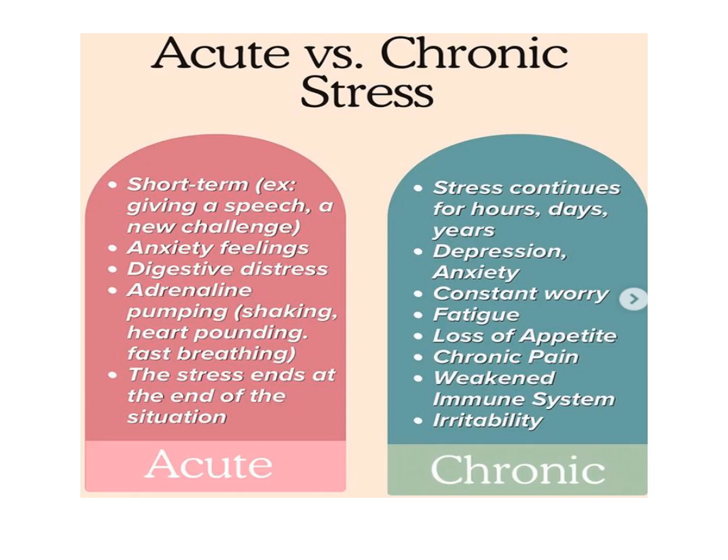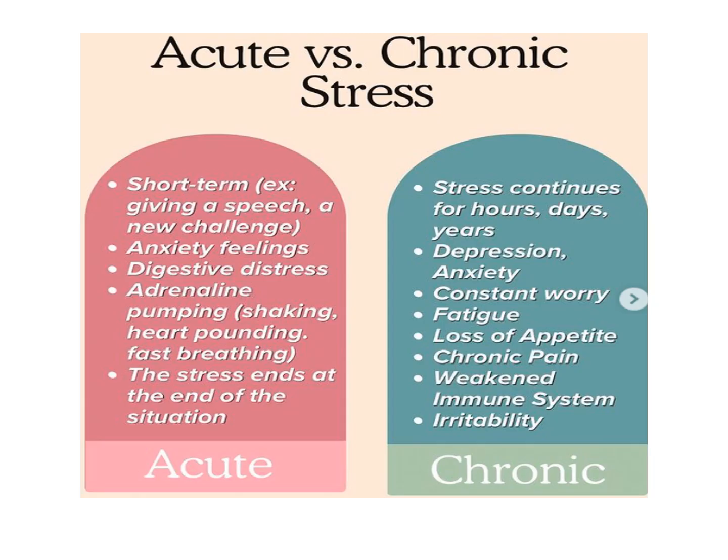For example, if a teacher tells a student to give a speech suddenly, a new challenge, it is acute stress. It ends after the situation ends. But chronic stress continues for hours, and there is a constant worry about the stress.